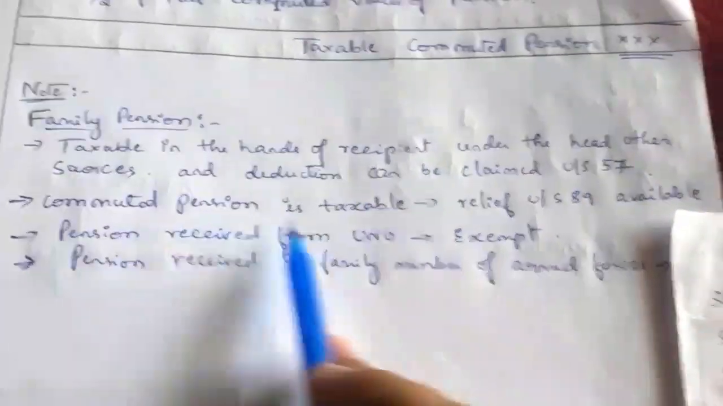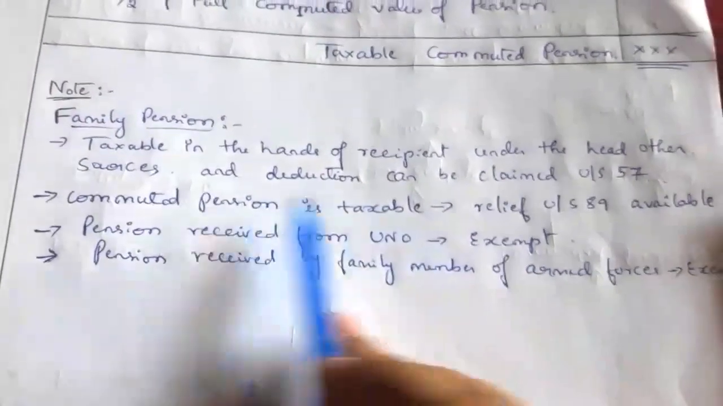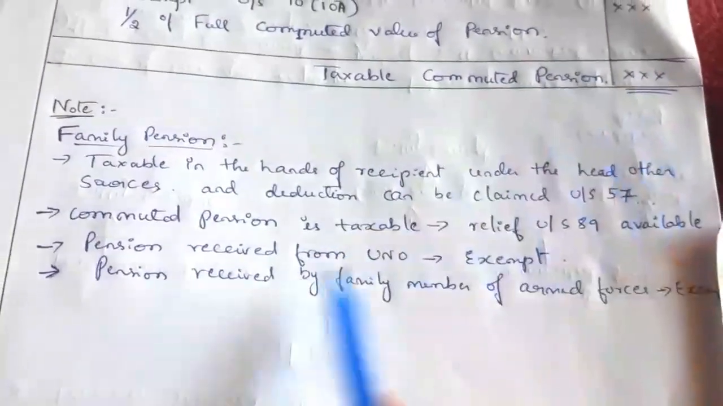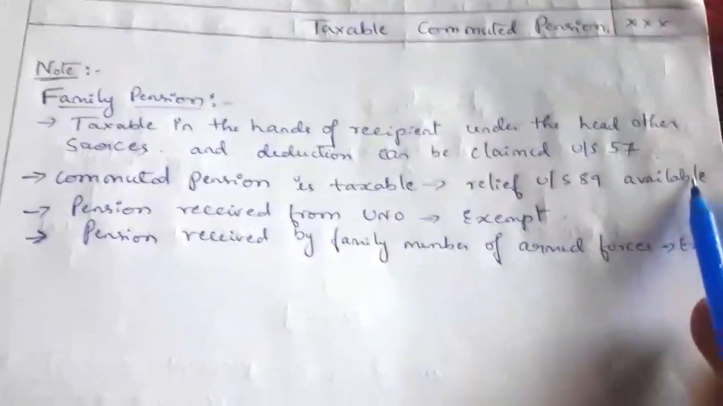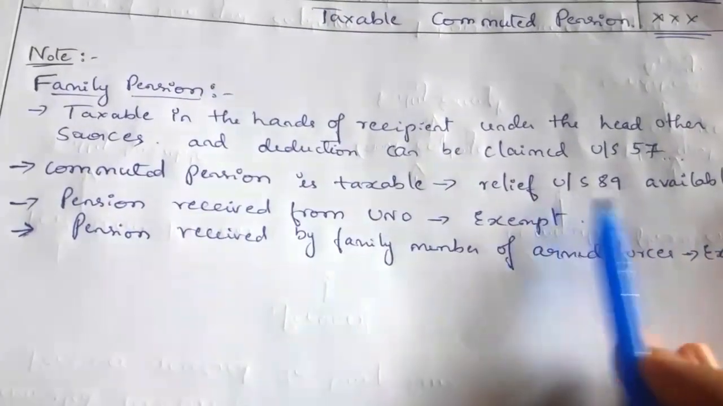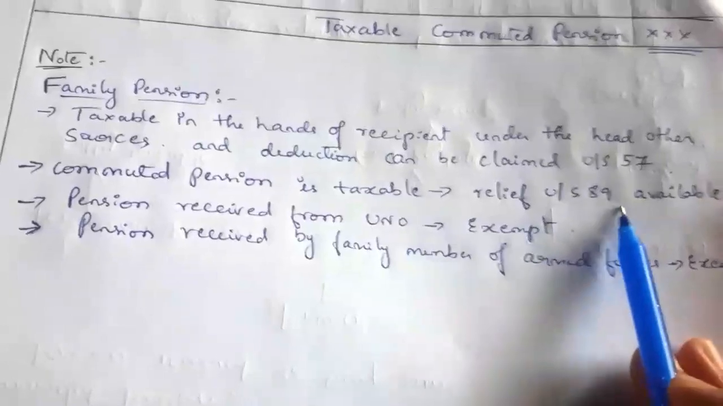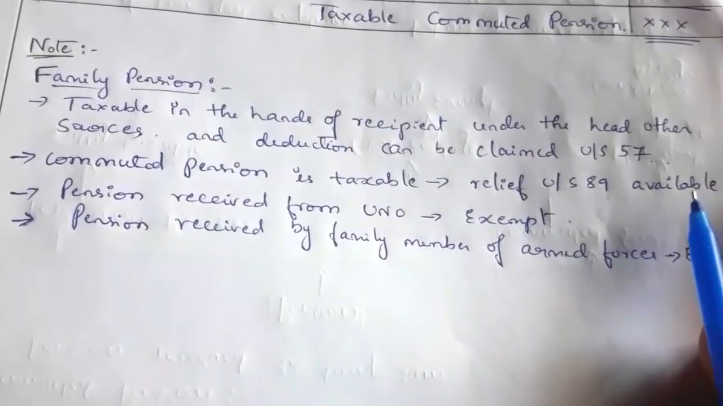Okay. Next, commuted pension is taxable. Later, relief under section 89 is available. So they can claim a relief or a deduction can be claimed under section 89.